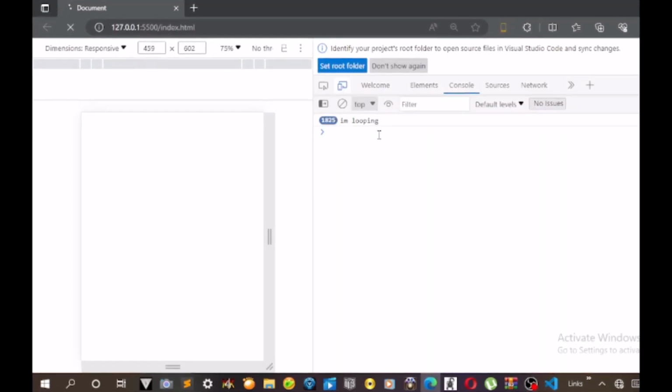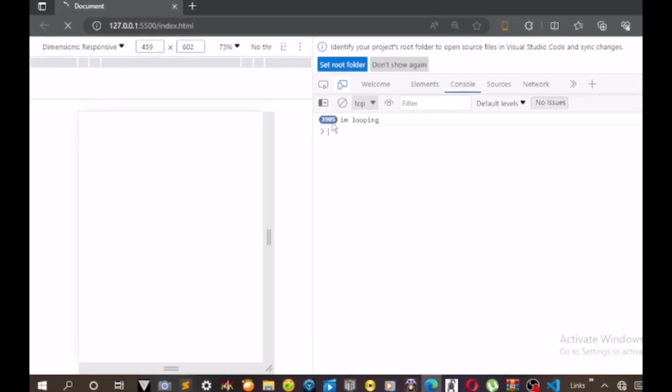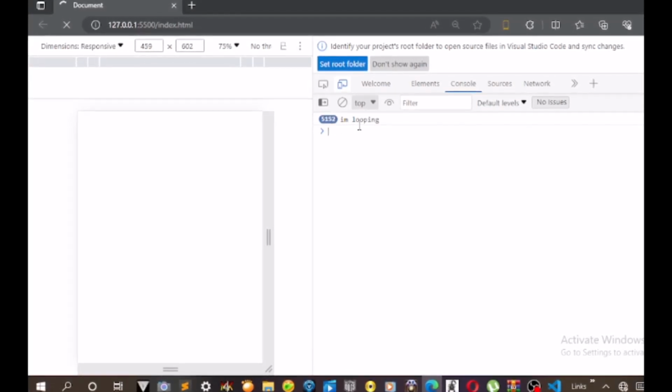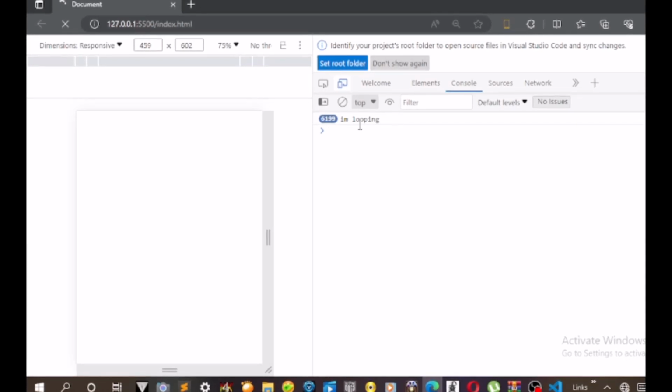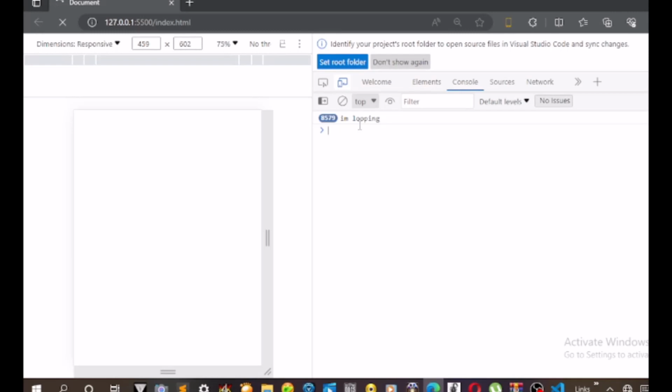So you've seen it is looping. Okay, 2000, 3000. It will loop forever because the statement or the condition is true. So it will be looping and looping.